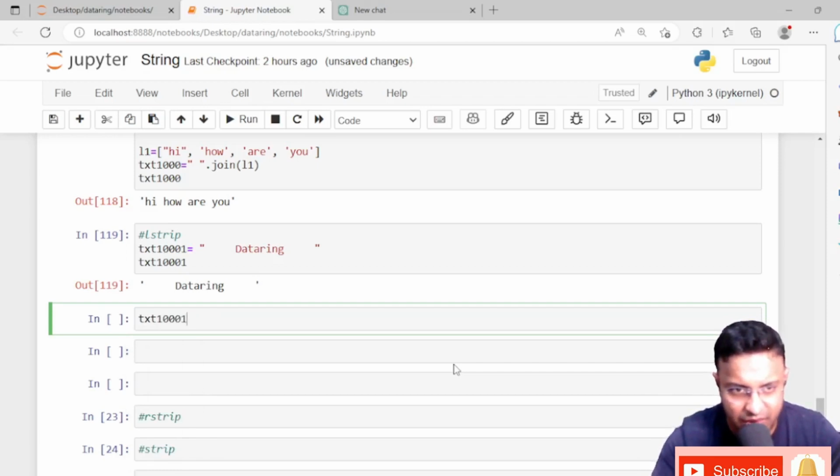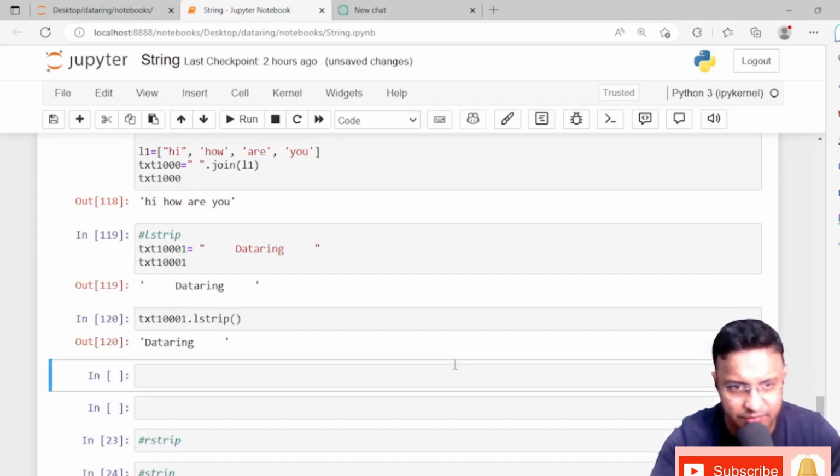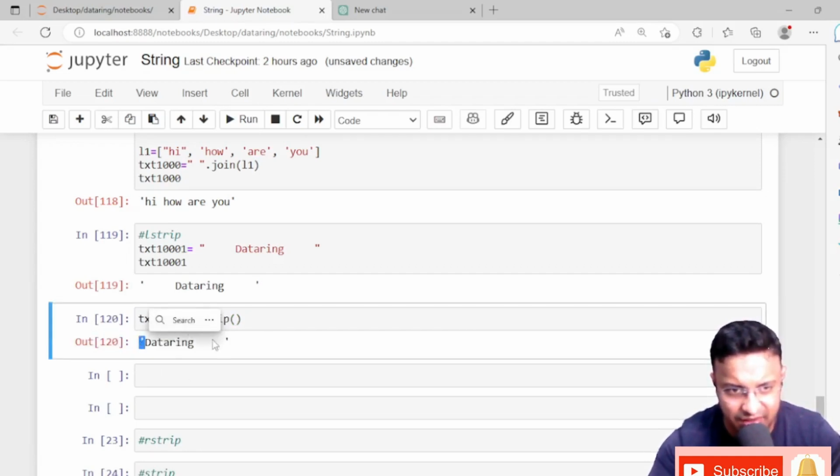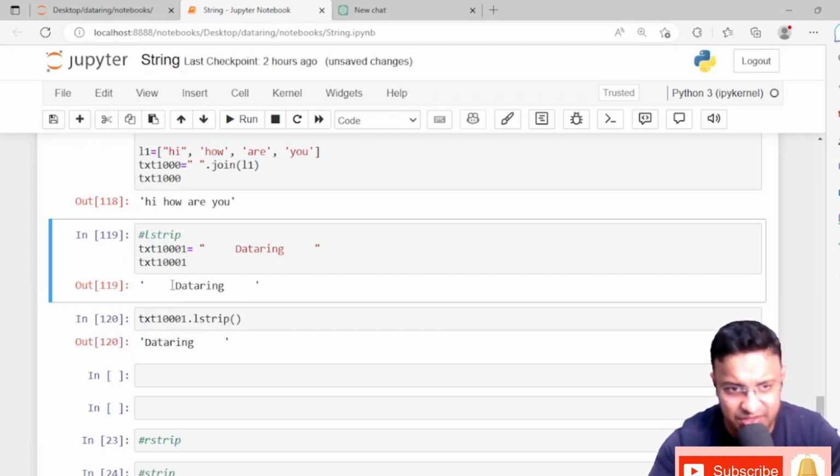Text 1001 dot lstrip, and inside of this nothing. See, lstrip means the left-hand side: this space has gone. It will remove all the spaces. Done.